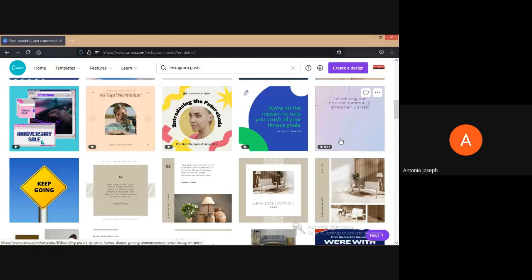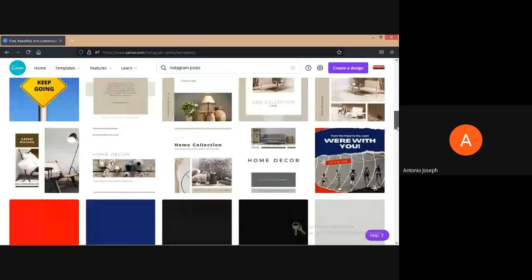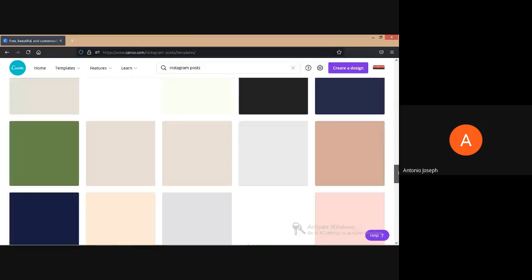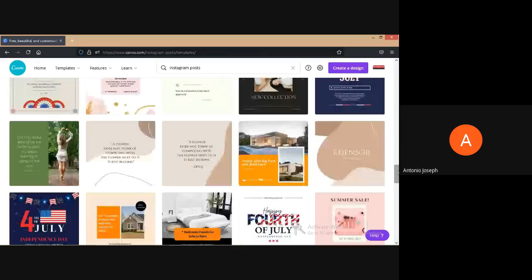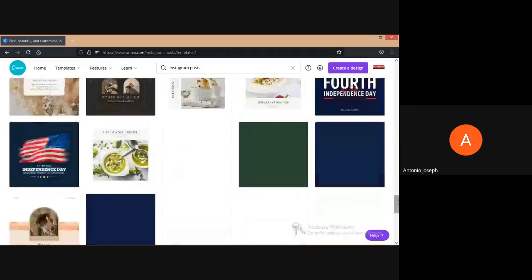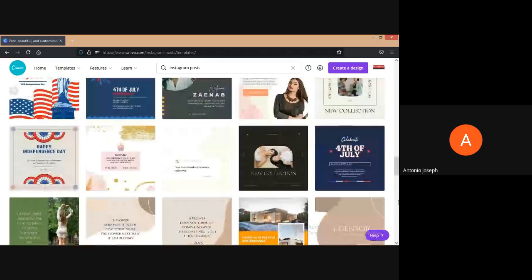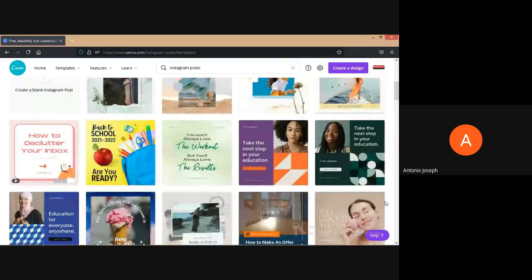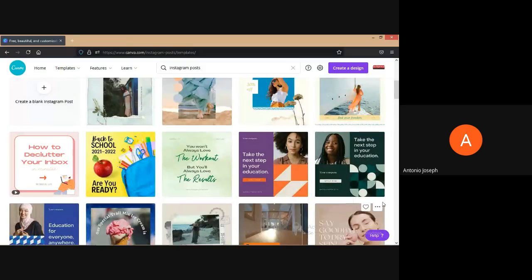So that looks like a video, and image posters are also available. Okay. Now, if you don't want to take any of these templates, we can just create a blank Instagram post. That's also enough.